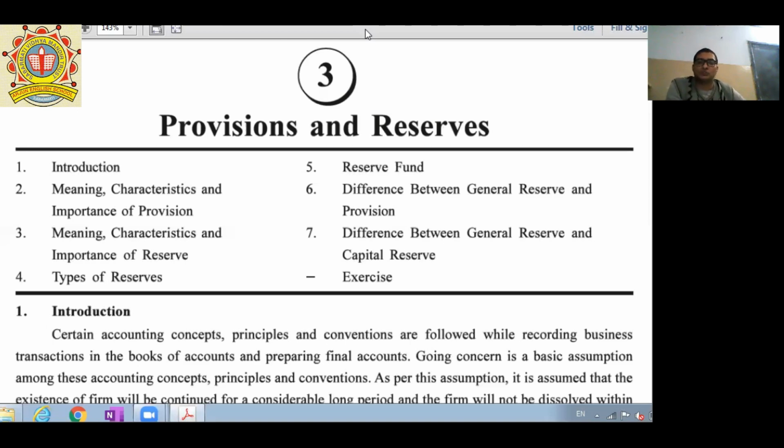So the main common funda is the accumulation of some specific amount for specific future objectives.